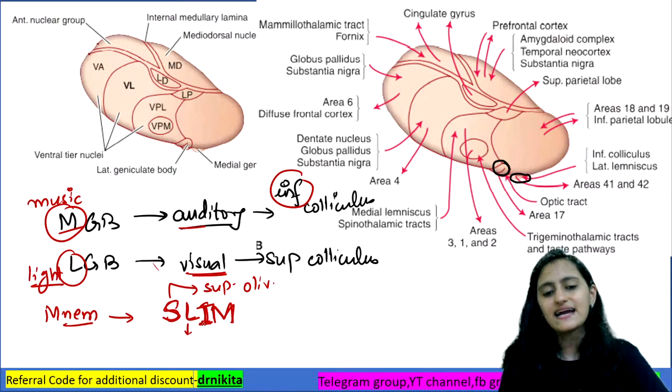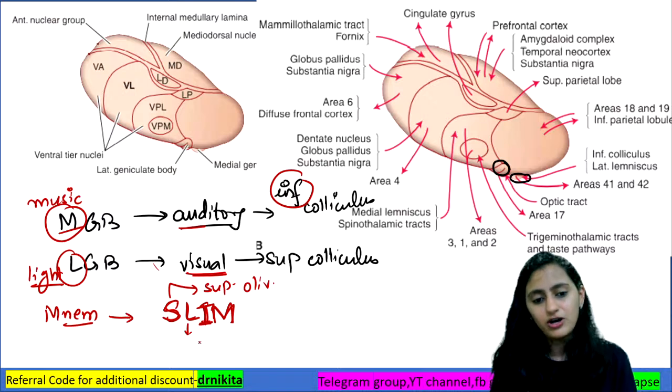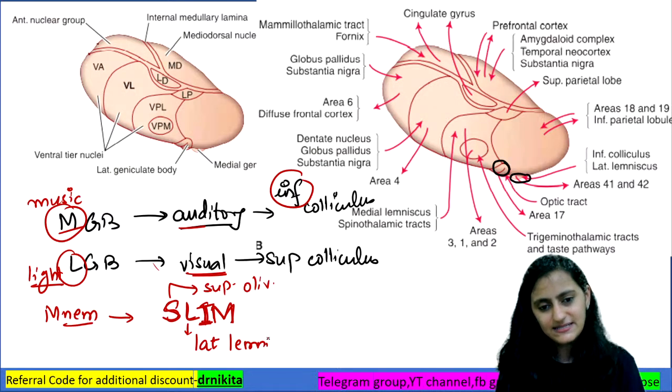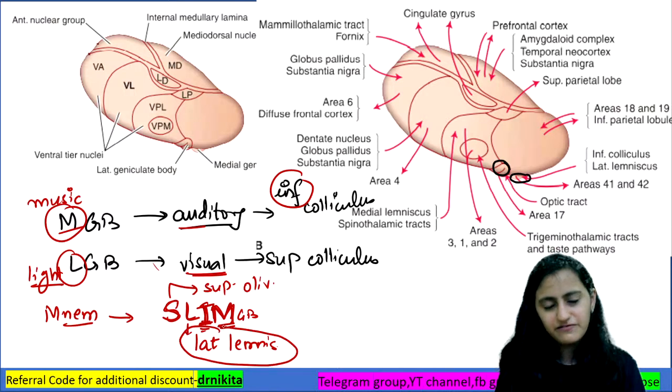L stands for lateral lemniscus. Then I is your inferior colliculus, and then M is your medial geniculate body, right? So please make a note of this here that it is the lateral lemniscus.